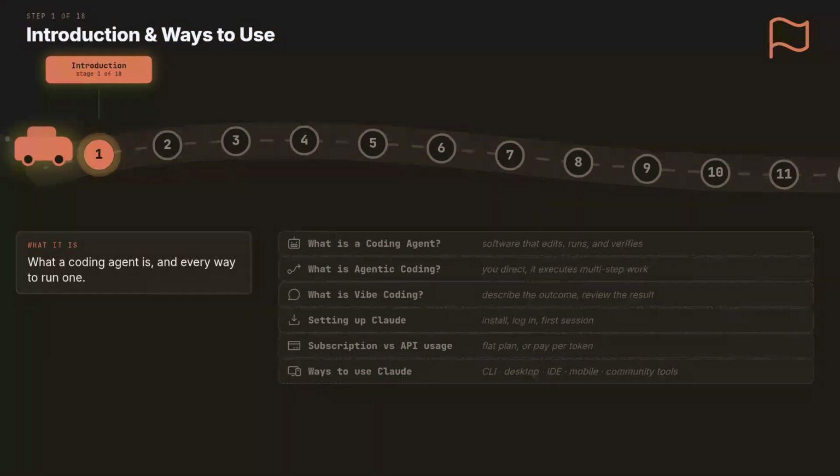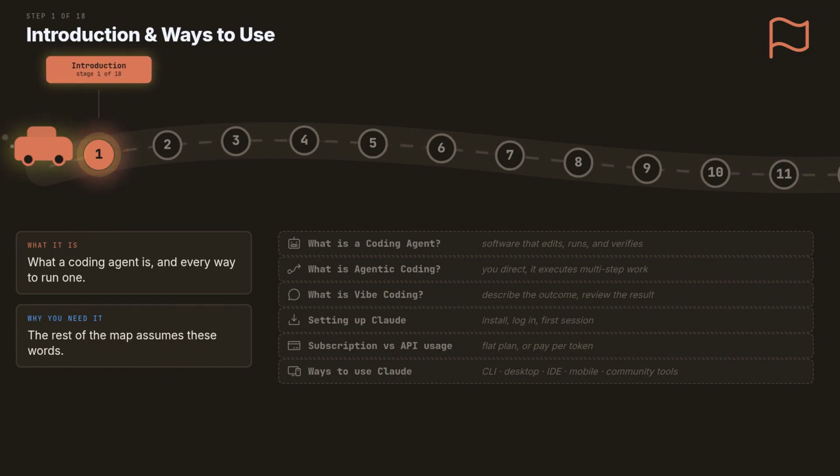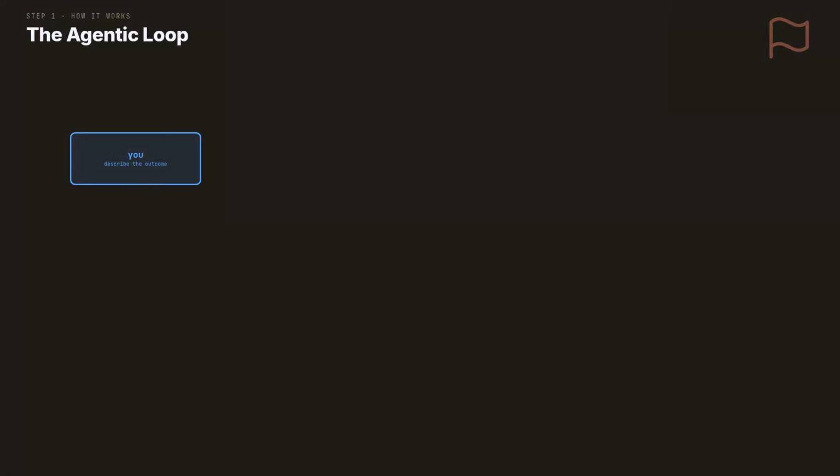Stage 1 answers the first question. What a coding agent actually is, and every way you can run Claude. Vibe coding, agentic coding, coding agent. The rest of the map uses these words. Learn them here. Here is what makes an agent different from a chatbot.